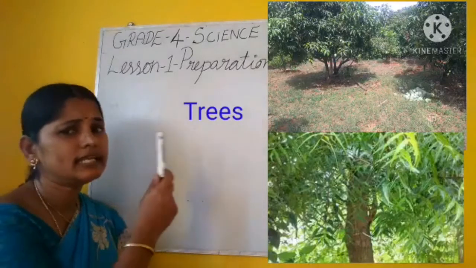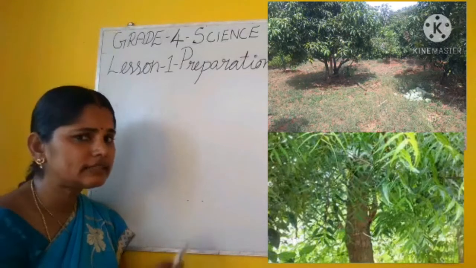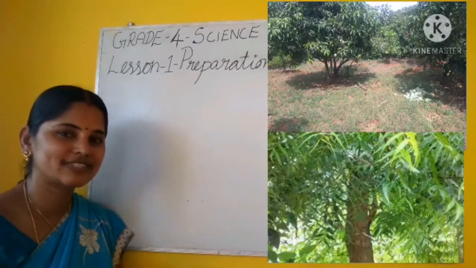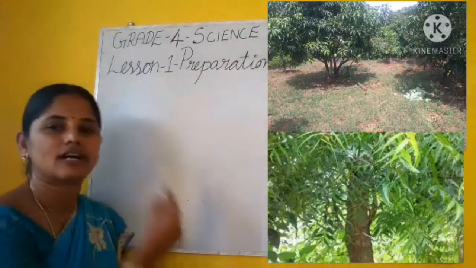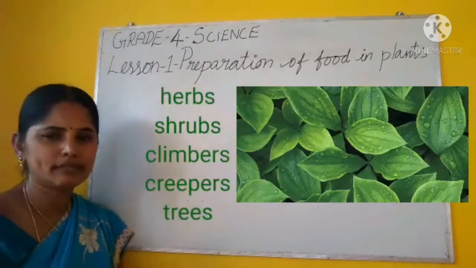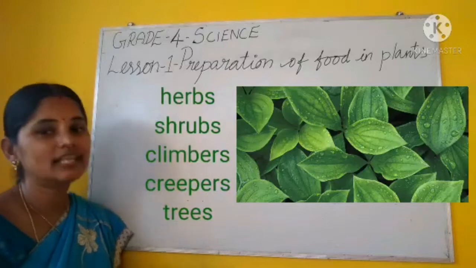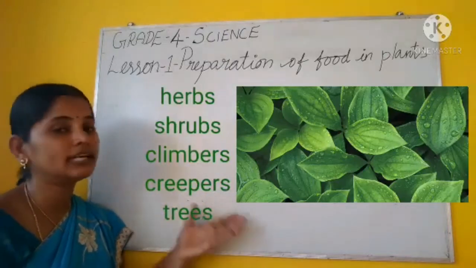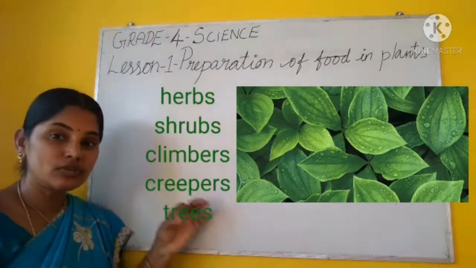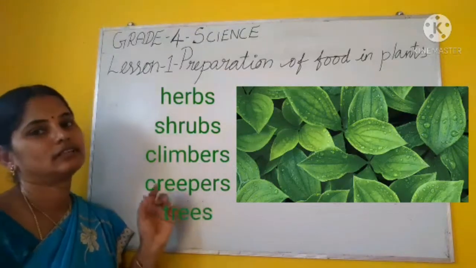Have you seen anything common among these plants? What is that? Leaves. Shrubs, herbs, climbers, creepers, trees, whatever plant it may be, it has leaves in it. Have you noticed that? Leaves are present in all types of plants. So today we are going to see the details about leaves.